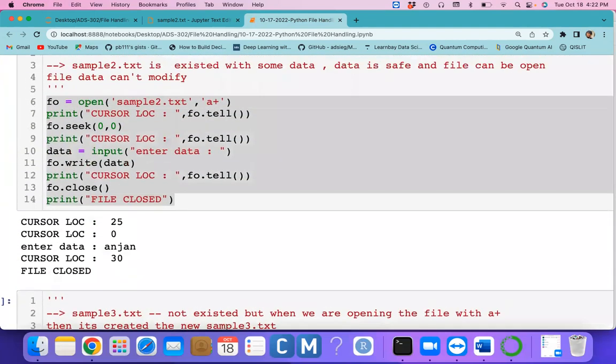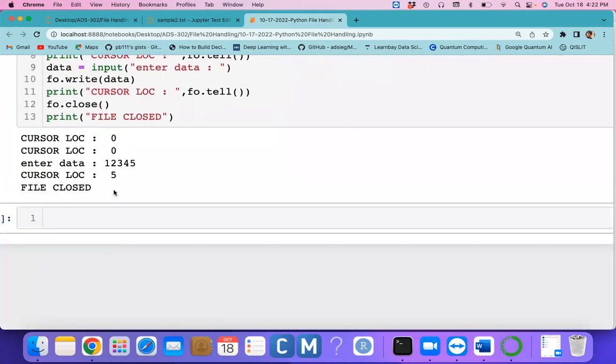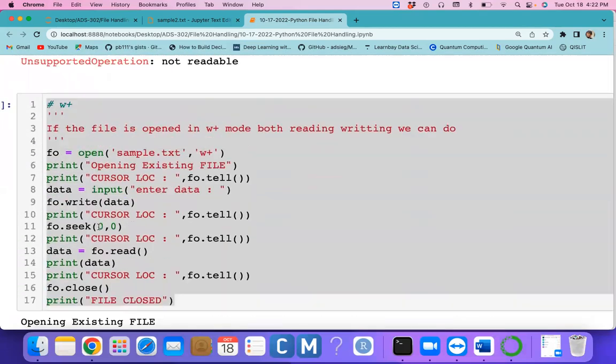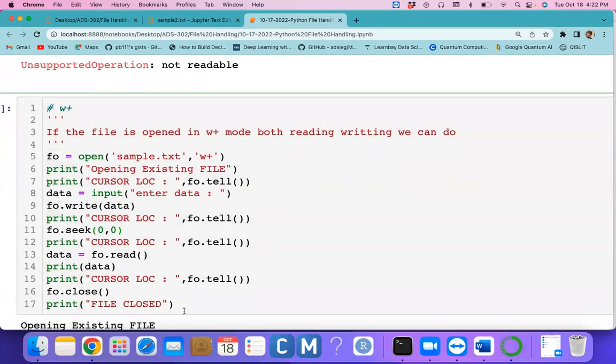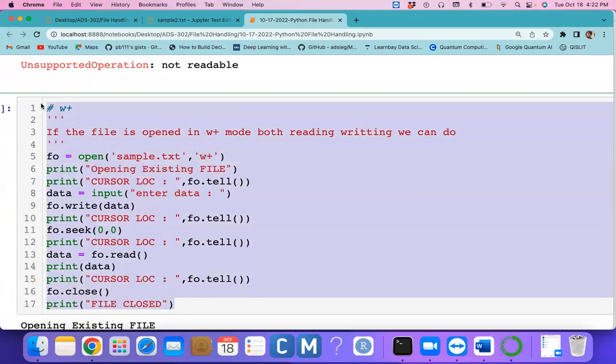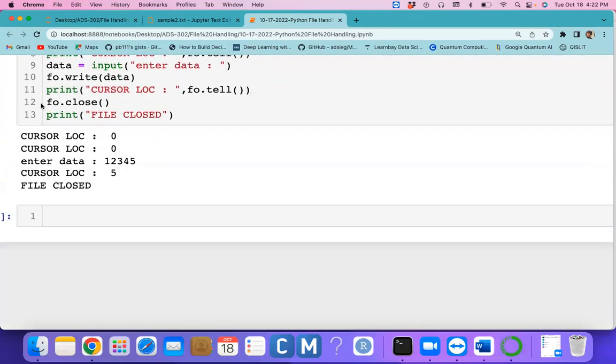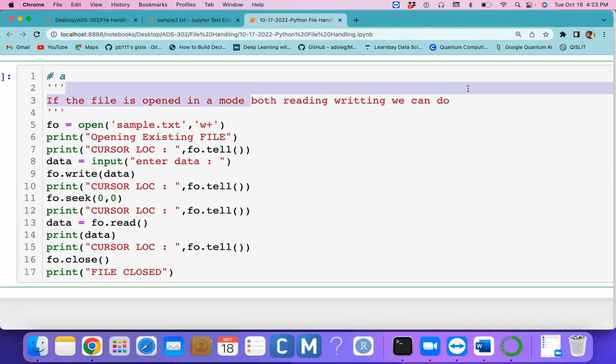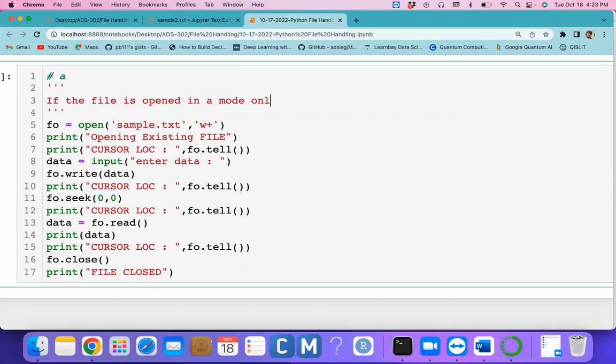So for a and a plus, we don't see any difference so far, but now we can look for the difference between A and A plus. So we just try the A and A plus difference. If the file is opened in A mode, only write we can do, write only, right?